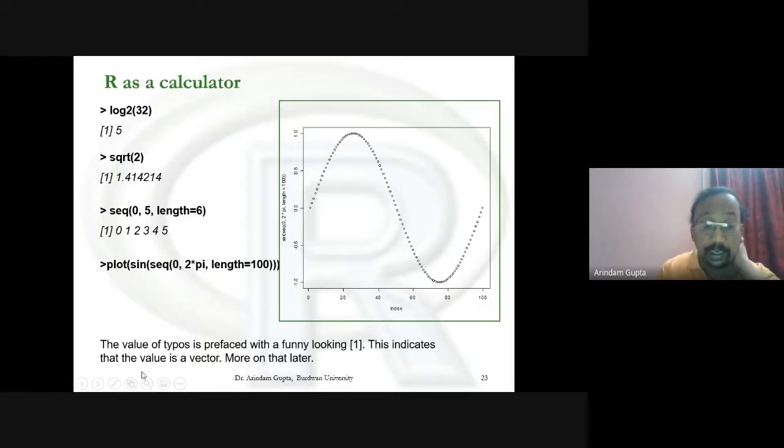Note it, the value of typos is prefaced with a funny looking 1. This indicates that the value is a vector. Means this is the vector value, and this is the first position of the vector value. More on that later. If you exhaust this line, then the other values are typed in the second line. Suppose there are 10 values in the first line, then 11 will appear in third bracket, marking the 11th position.